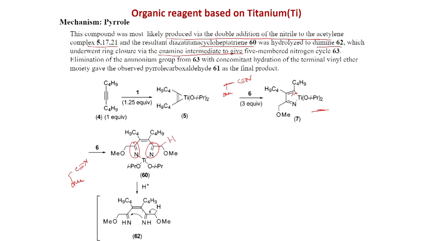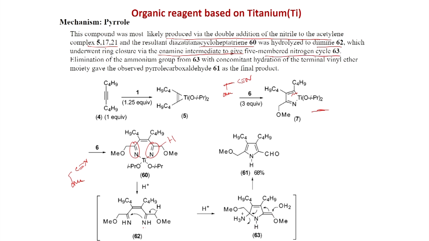Of course, this is happening because of aromatization, and now this enamine will attack the iminium ion, to generate this 5-member nitrogen cycle 63, and elimination of ammonium group followed by aromatization will give you pyrrole. Pyrrole carboxaldehyde 61 is the final product.